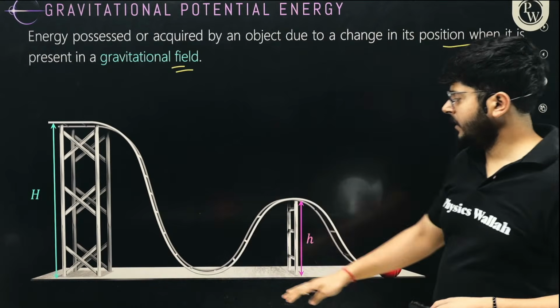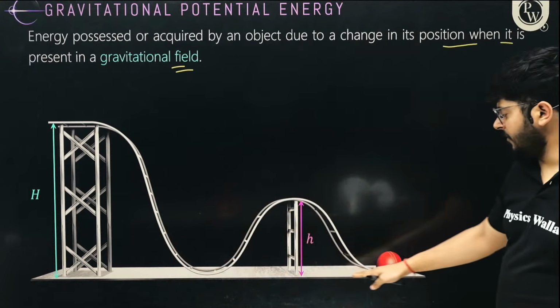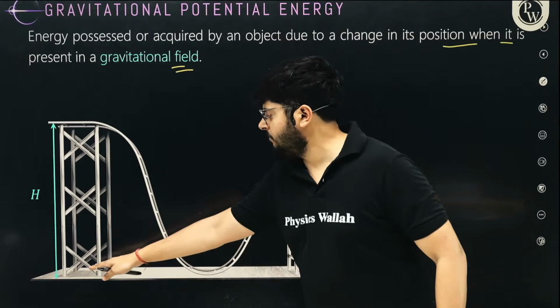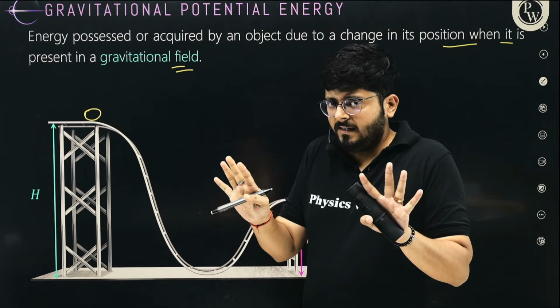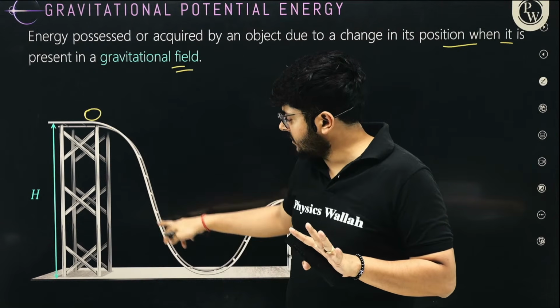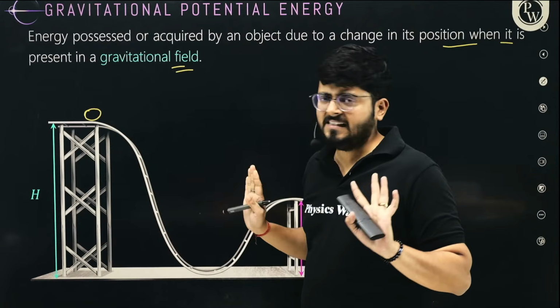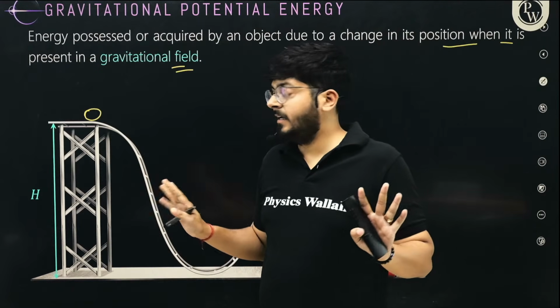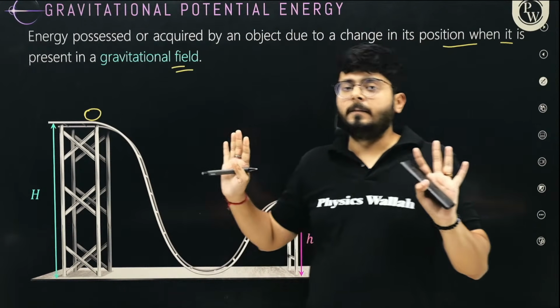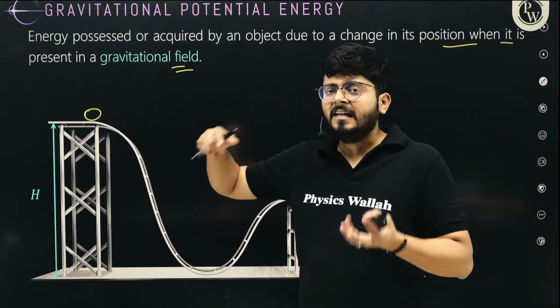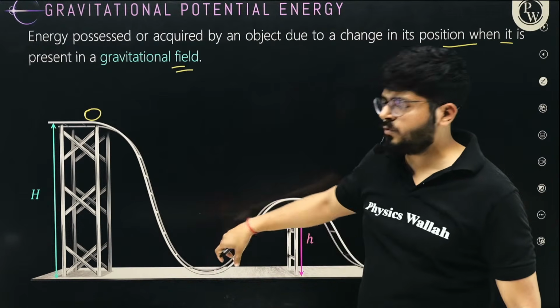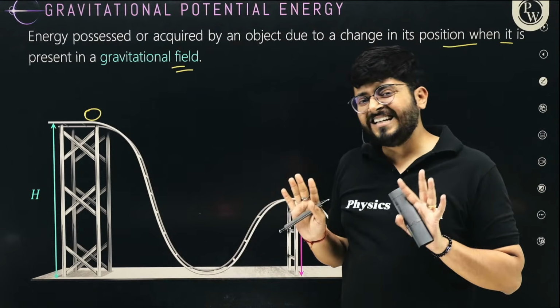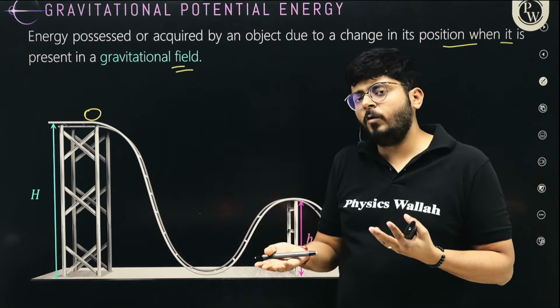For example, this is a reference plane that we are taking right now. If an object is placed over here, you do nothing. The object will cover the displacement from this point to this point as it is released. You are not working. The system is working, the system of earth and object. The energy is stored in this system, and now that energy is doing some work. So this energy is the ability of a body to do some work.